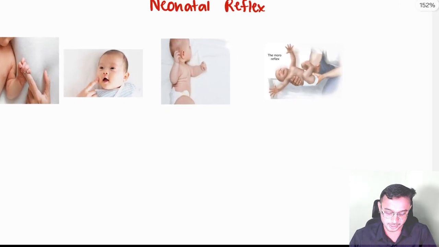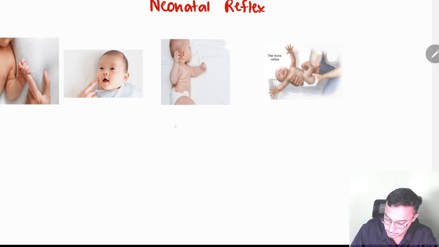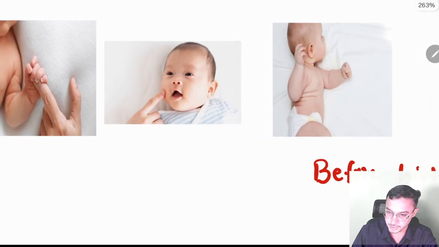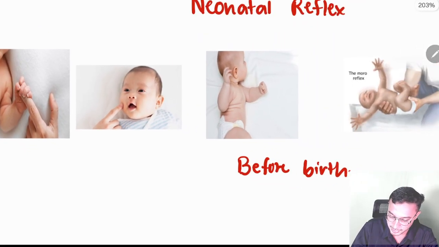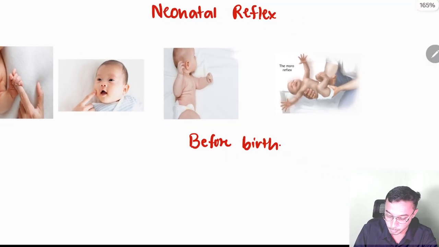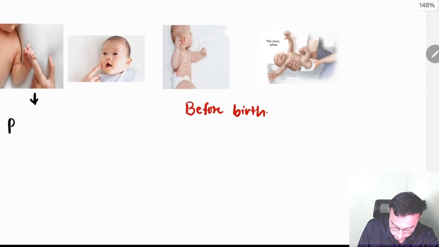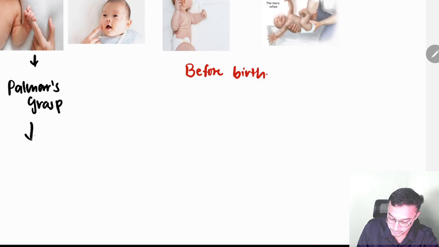Next we'll do one small topic, that is neonatal reflexes. Very important. Whatever reflexes I have mentioned here, these are all present before birth. Look at this diagram carefully, first one. Most of you have done these reflexes in your practical and at home also. If you give the baby a finger, the baby will hold tightly. That is known as the palmar grasp reflex.